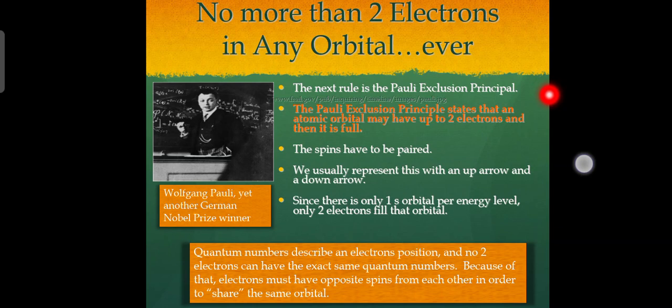Since there is only one s orbital per energy level, 2 electrons fill the orbital. Wolfgang Pauli, yet another German Nobel Prize winner. Quantum numbers describe an electron's position and no 2 electrons can have the exact same quantum numbers. Because of that, electrons must have opposite spins from each other in order to share the same orbital.